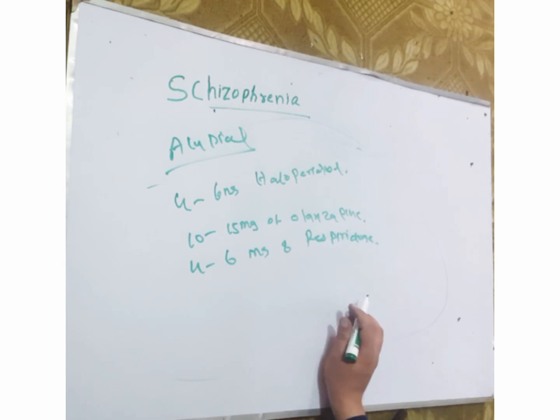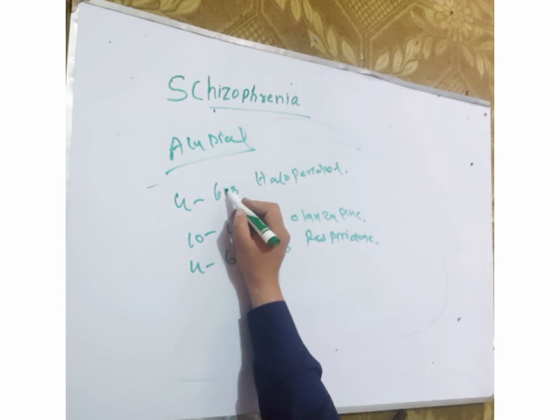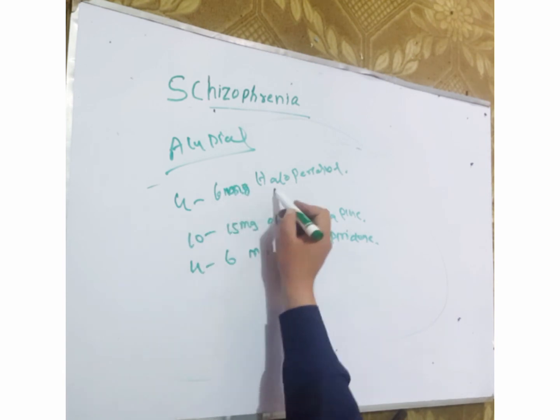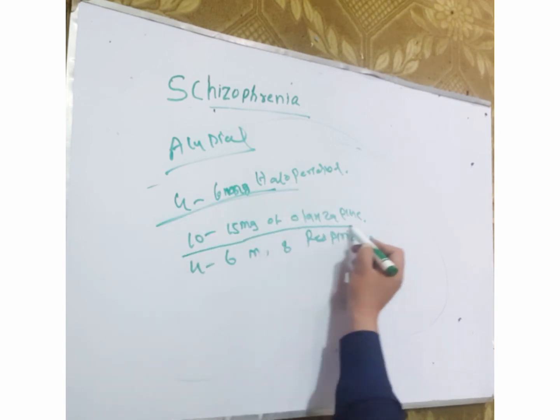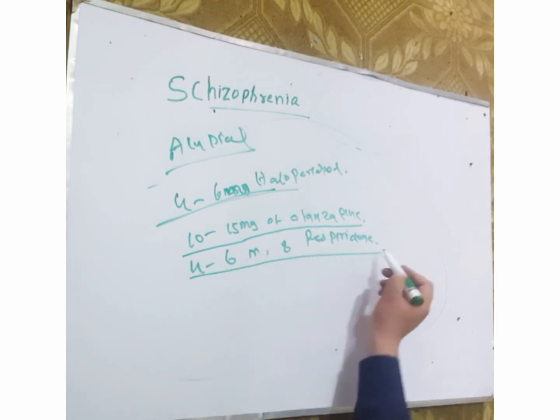So these are low dose atypicals. An equivalent response can be achieved by the low dose of atypical, that is 4 to 6 mg of haloperidol, or 10 to 15 mg of olanzapine, or 4 to 6 mg of risperidone.